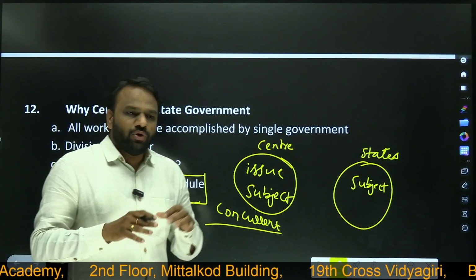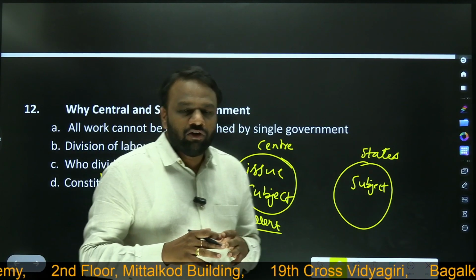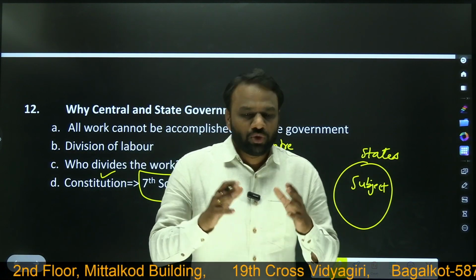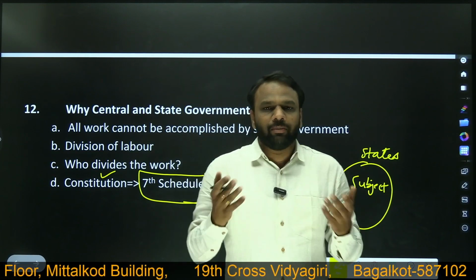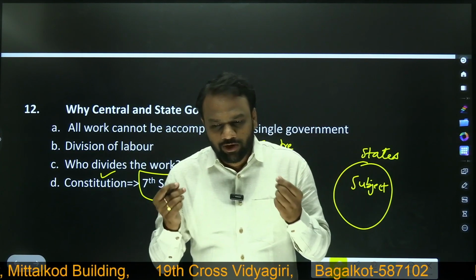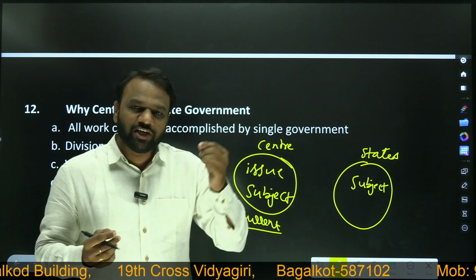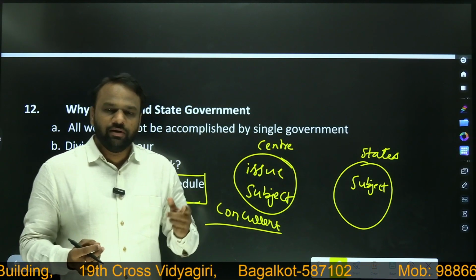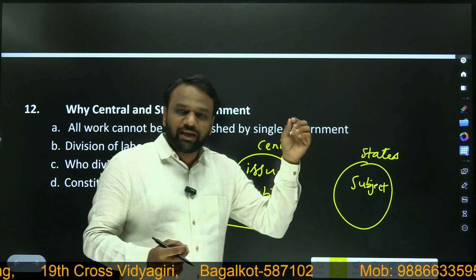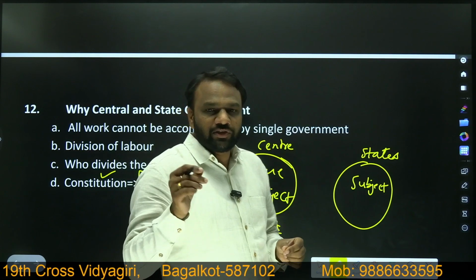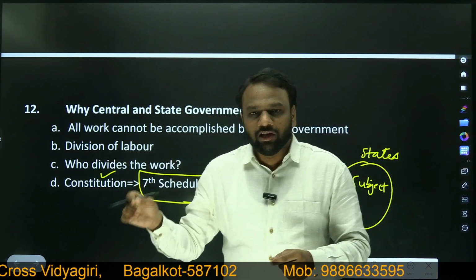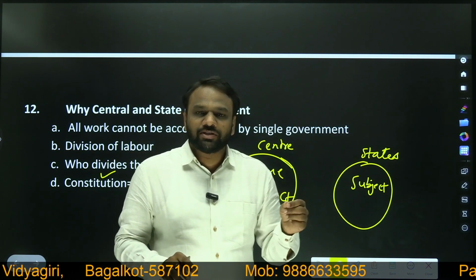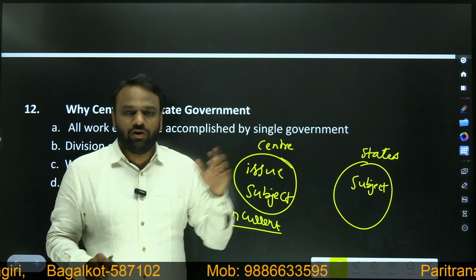So in this class, we discussed the political system. Any political system consists of government. Whenever we say government, it consists of legislature, executive and judiciary. Legislature is involved in making laws. Executive is involved in implementing the laws. And judiciary ensures that there is no violation of the law.